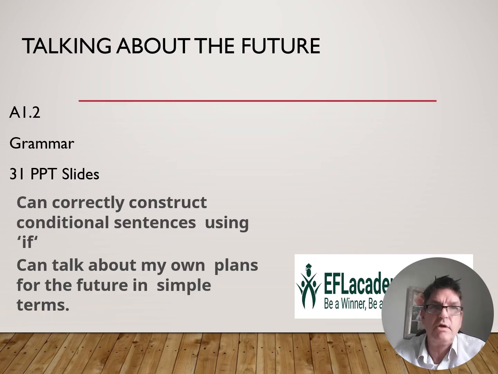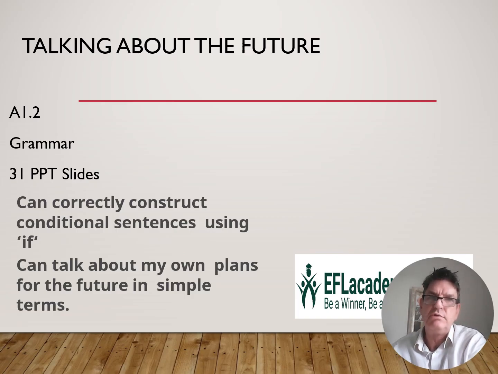Today we're going to have a grammar lesson, A1.2 again, which is just above beginners. A1.1 is beginners. So this is a grammar lesson talking about the future. If you've been looking at the other lessons, remember, when it's a future tense, we tend to use the verb will or going to make it future. So in this grammar lesson, we can correctly construct conditional sentences using if.